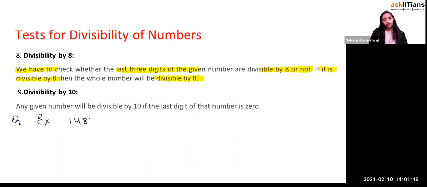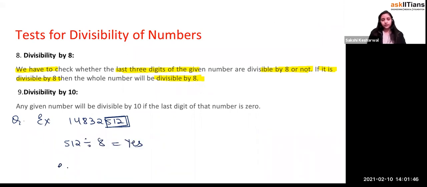If I write 14832108512. Yeah, so you just have to check whether 512 is divisible by 8. 512 is divisible by 8. Yes, this is divisible. So the entire number is divisible.